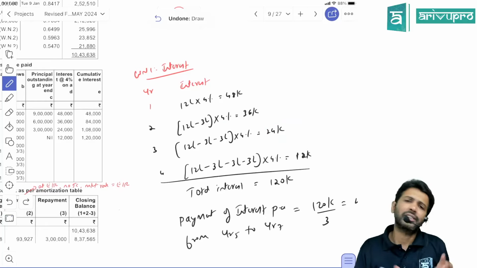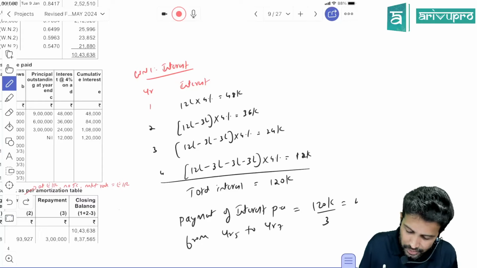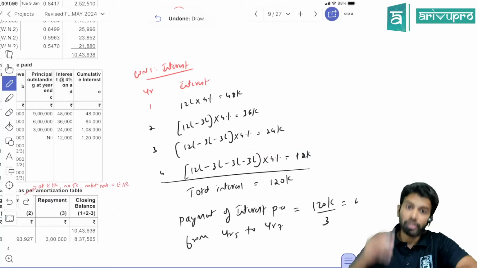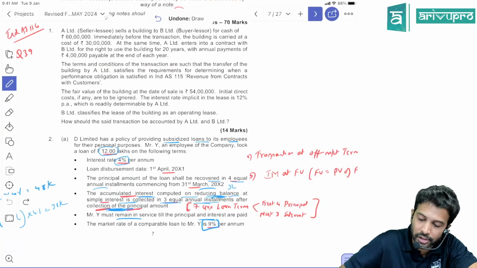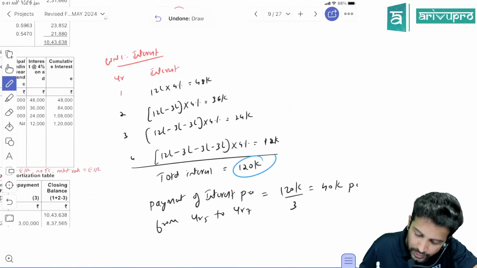And fourth year, 3 installments are already paid. So 9 lakh of principal already repaid. So loan balance remaining is only 3 lakh. 3 4s are 12. So fourth year interest is 12,000. They said total interest. That's what they mean here. The question's requirement, accumulated interest. Accumulated interest means total interest. So find out total interest. If you add everything, you'll get 1,20,000.